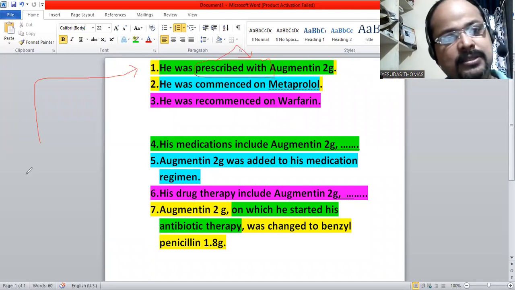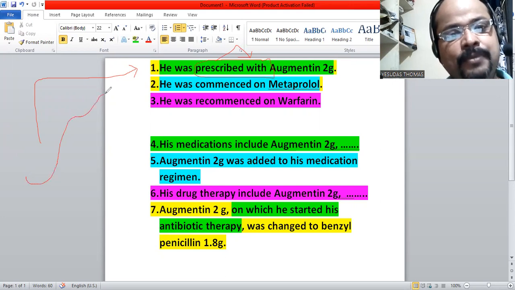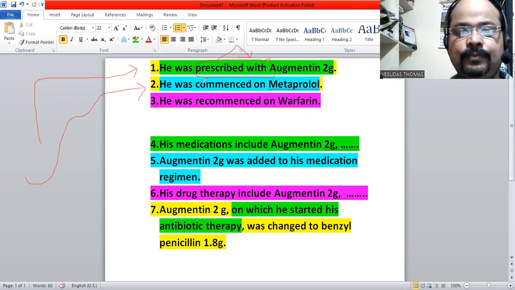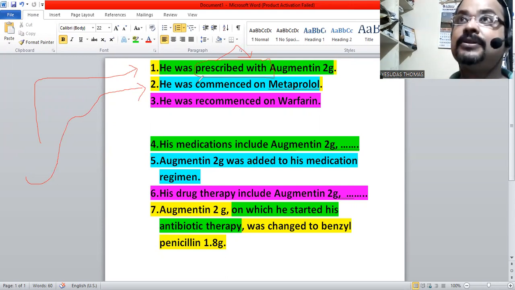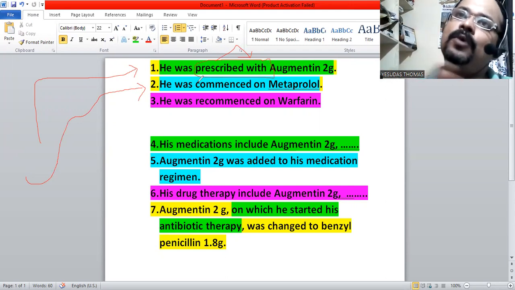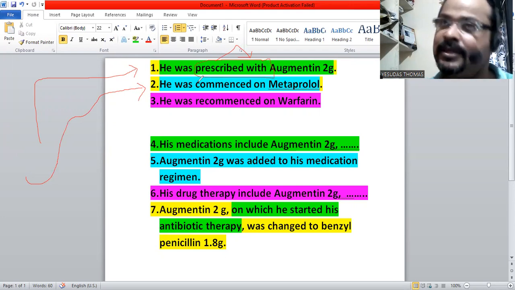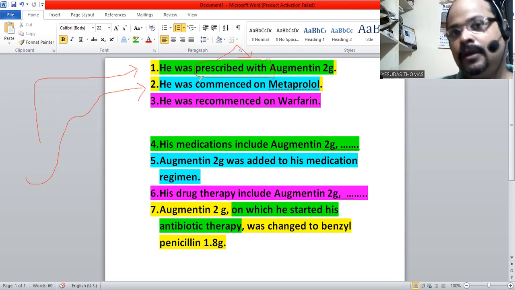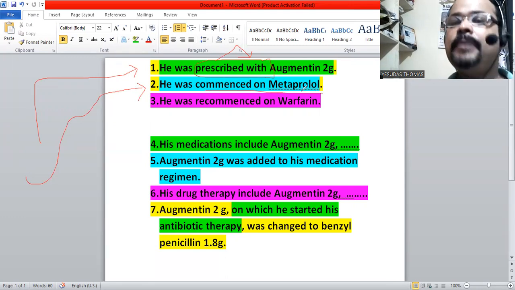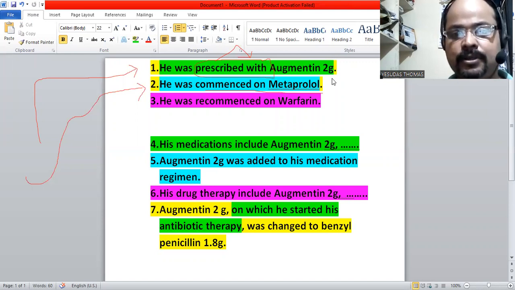Now, what is the difference between prescribed with and commenced with? Normally we use prescribed with for short-term medications. We start the medication and it will be over in 3 days, 5 days, or within a week. But when we commence on medications, it will normally be long-term medications.